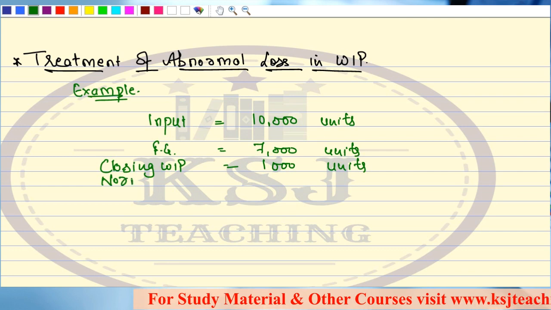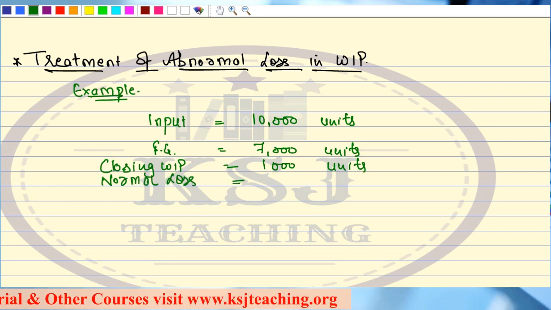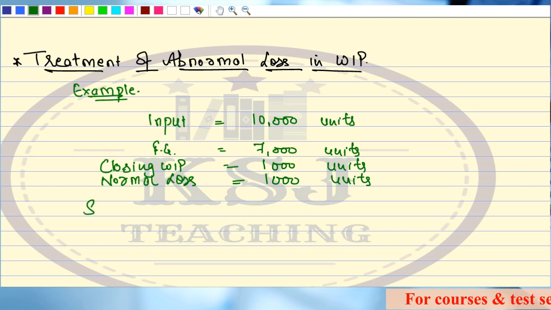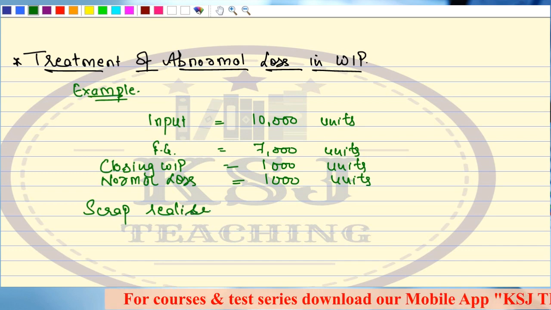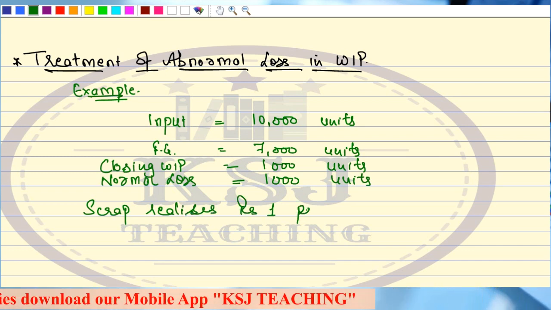Normal loss is 1,000 units, and it is given to you that scrap realizes rupee 1 per unit.